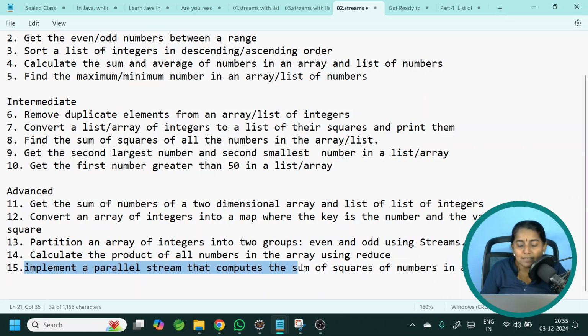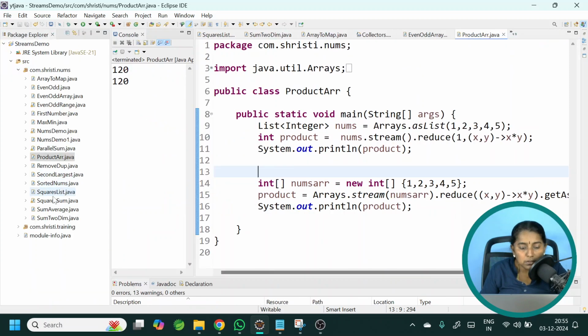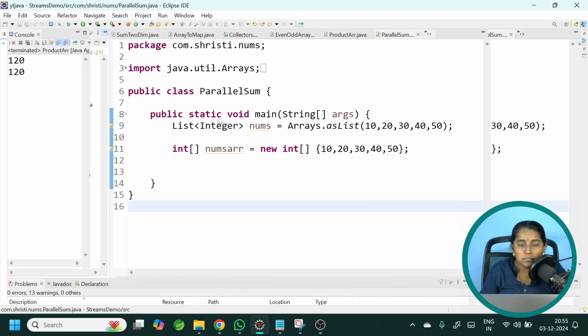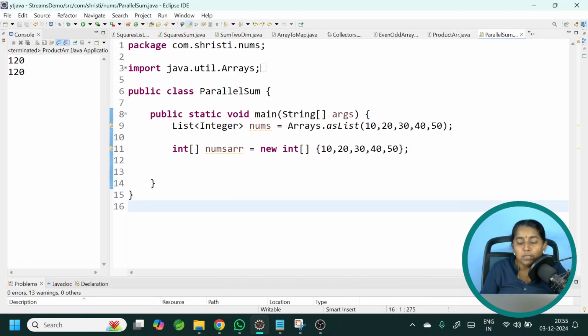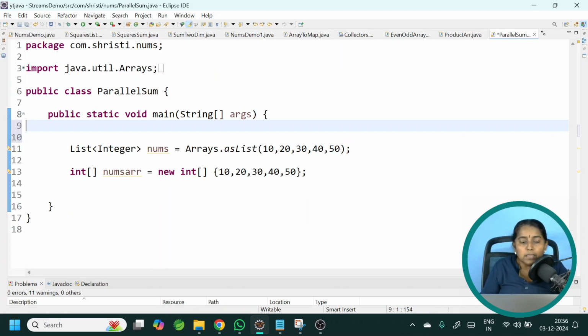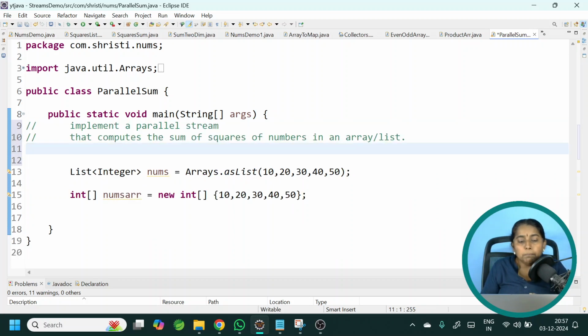Implement a parallel stream that computes the sum of squares of numbers in an array. We will try this out. So here I have my list and array. Okay, what is the requirement? Implement a parallel stream that computes the sum of squares of numbers in an array or in a list.